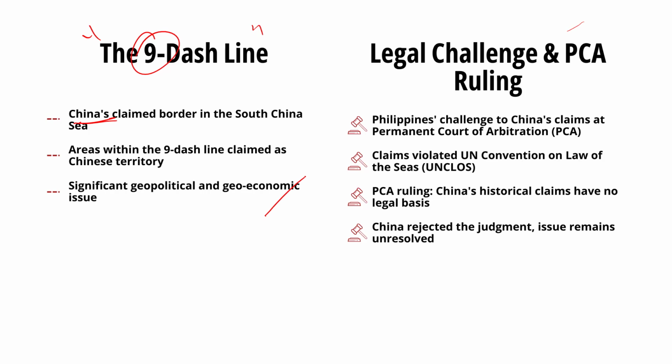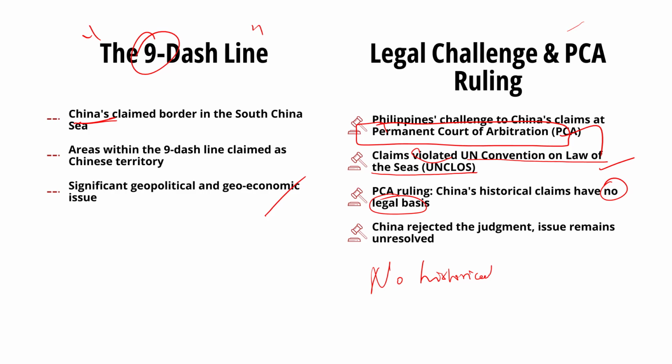So Philippines had previously approached the Permanent Court of Arbitration (PCA) challenging the illegal claims of China in the South China Sea. The Chinese claims were challenged by Philippines as they were in violation of the provisions of the United Nations Convention on the Law of the Sea. After hearing both sides, the PCA ruled that China's claims of historical rights over the South China Sea have no legal basis. It also said that Beijing had no historical rights to resources present in the waters of the South China Sea. But China dismissed the judgment altogether, and so the issue is still a flashpoint in global politics. So this is all about the discussion.